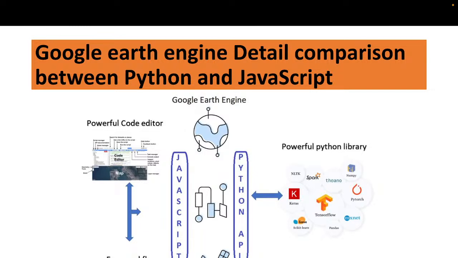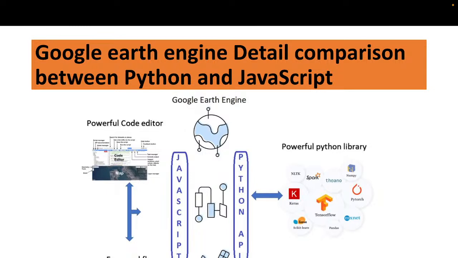But Python provides this only for the cell. Python has another benefit, because Python has a lot of powerful libraries. These powerful libraries we can easily access in Google Earth Engine and integrate with Google Earth Engine functions, such as scikit-learn, pandas, matplotlib, numpy, Keras. So these libraries we can easily connect with Google Earth Engine using the Python environment.